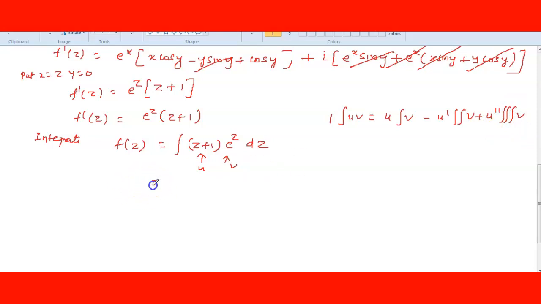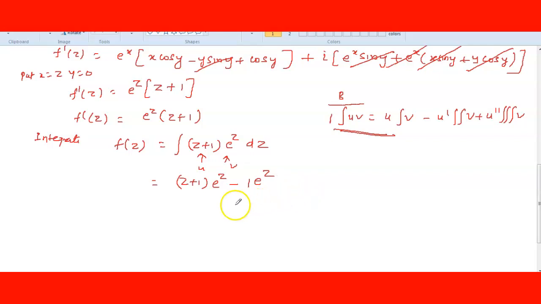You can do this by Bernoulli, sir. This Bernoulli is also called integral by parts. This formula is Bernoulli's only. So z plus 1 as it is, e power z integration is e power z, minus this one differentiation becomes 1, and e power z integration is again e power z only.